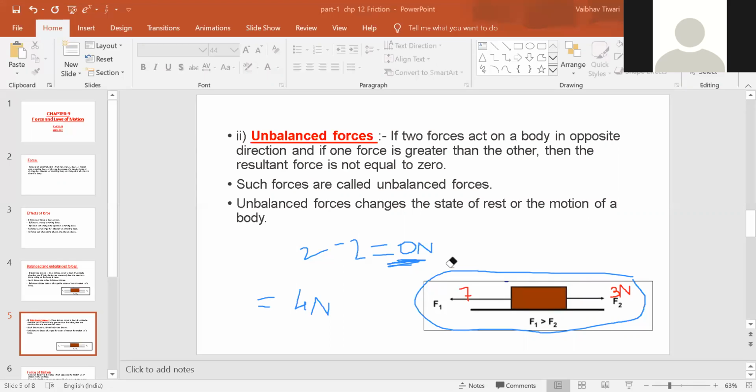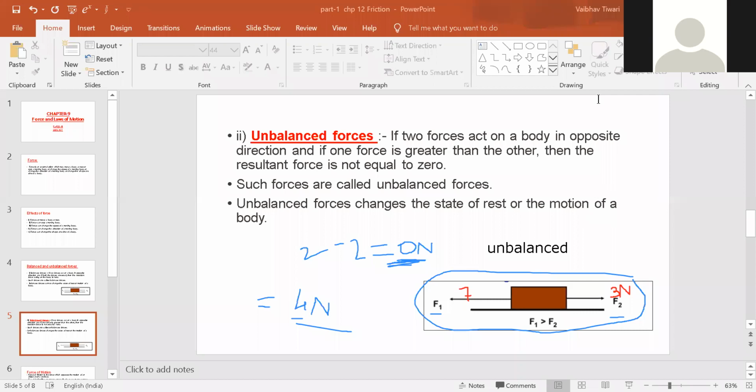So the only force acting on the body is F1 and F2, whose resultant is 4 Newton. So finally we are having some value. It is not 0. So the force acting over here is unbalanced force, right? So this is the correct one. The overall force acting on the body is the unbalanced force.